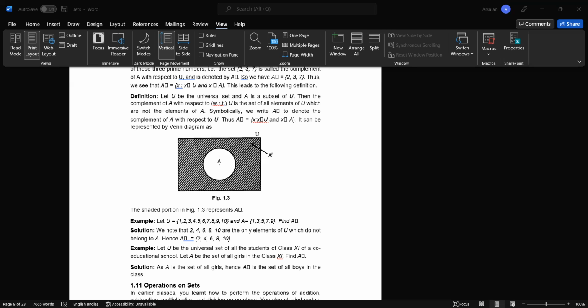So A minus B we use, and the result which we get is the elements which are only in A, as you can see. So A minus B is equal to X, such that X belongs to A and X does not belong to B. It specifies that the element, whatever it may be, will only be present in A and not in B, and it is represented by a Venn diagram. In the figure, the shaded portion represents A minus B, as you can see.